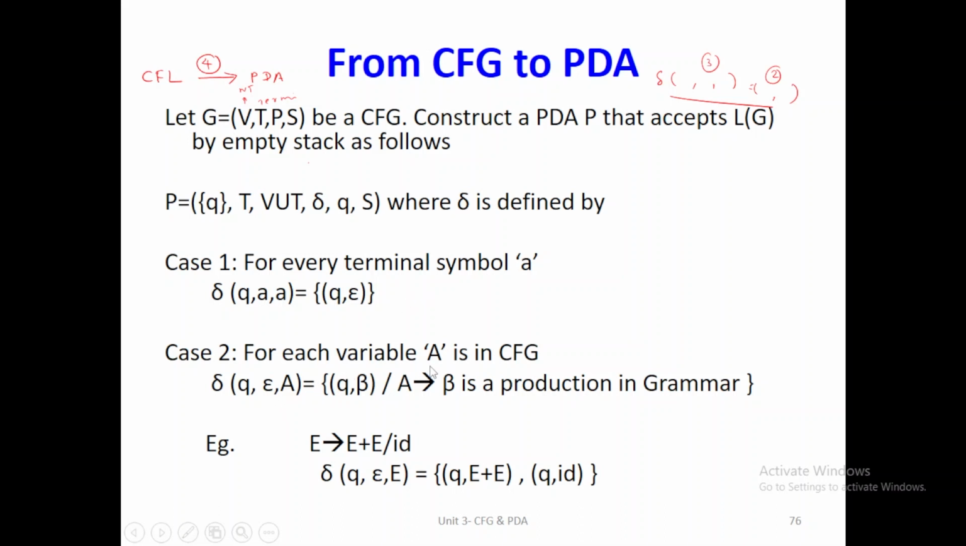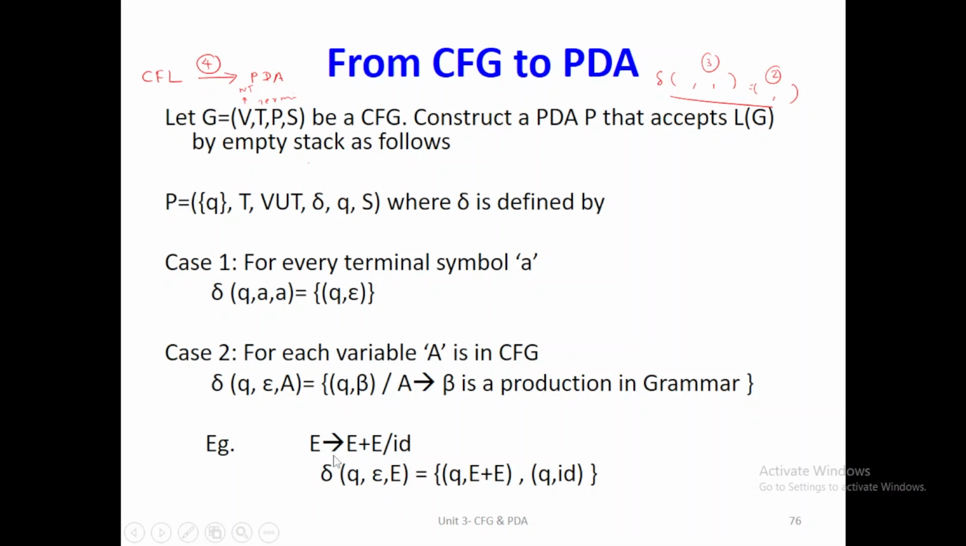And if any non-terminal is available, that means that non-terminal must also always contain a production in it. For example, A implies beta is a production in a given grammar. So if any production is available or if any non-terminal is available, we can write it as tilde of Q, and the second parameter should always contain epsilon in it, and the third parameter of input is a non-terminal, which is equal to the right side of that production value that should occur at the second parameter of the output notation. It should be written as Q comma beta.